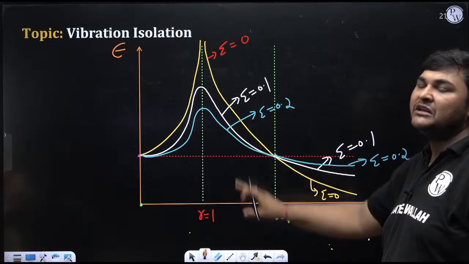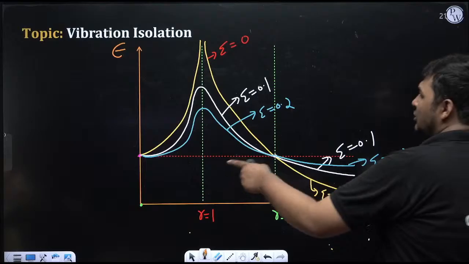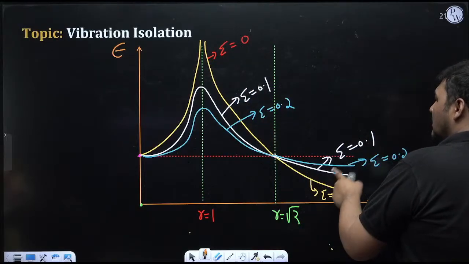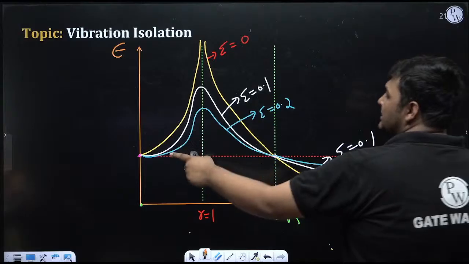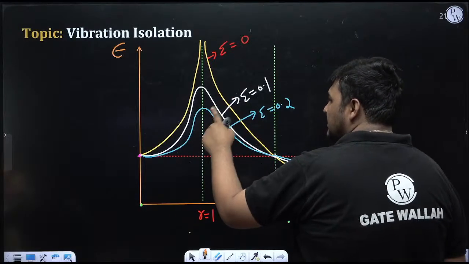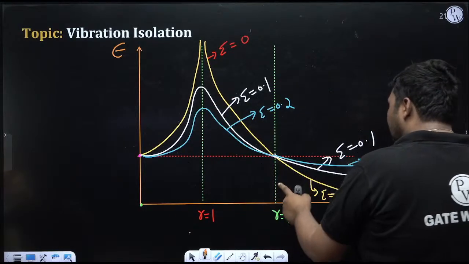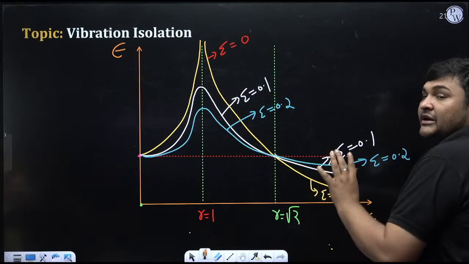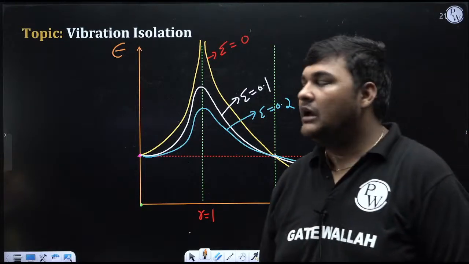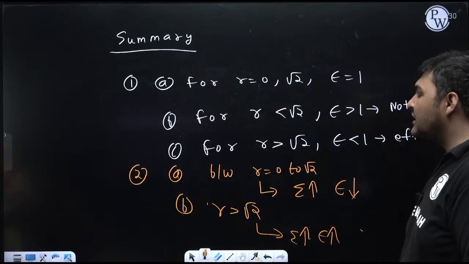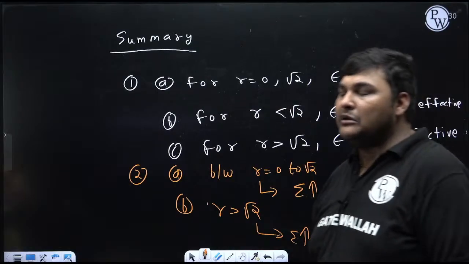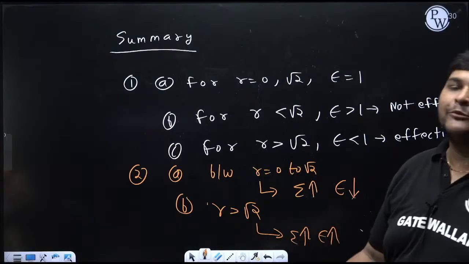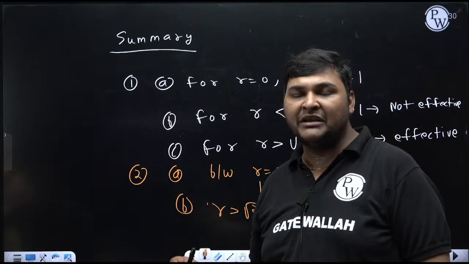If we keep the image of this graph, you can see between 0 to root 2, epsilon is always more than 1, and for r greater than root 2, epsilon is always less than 1. In the first range, by increasing zeta, epsilon is decreasing, but it remains more than 1. If r is greater than root 2, by increasing zeta, epsilon is increasing, but it will remain less than 1. But suppose sometimes the question comes where the range of r is not given, and the examiner asks whether by increasing zeta epsilon will increase, decrease, or remain the same.